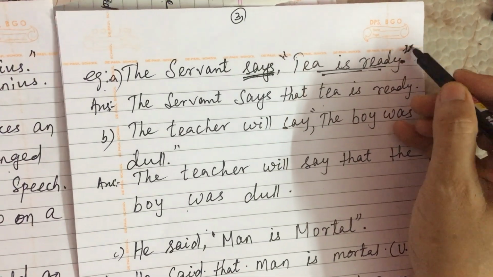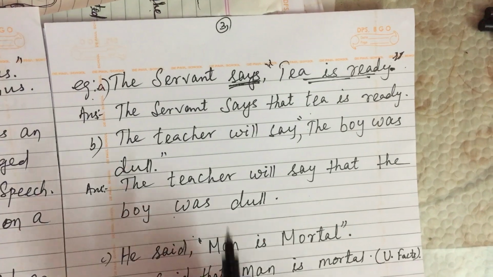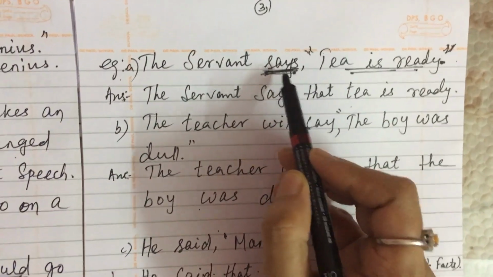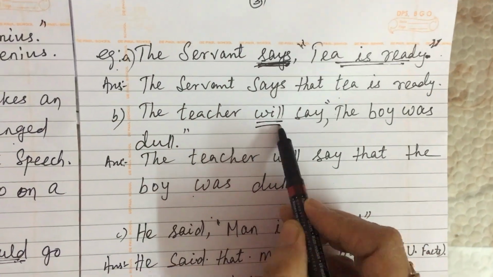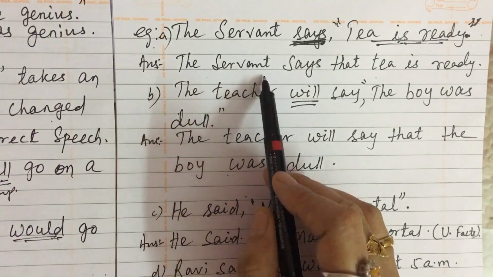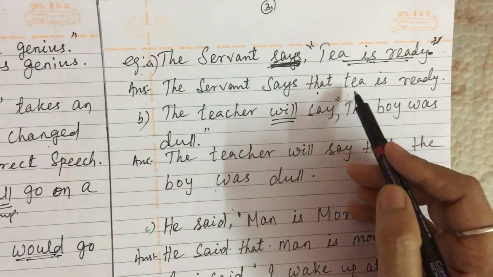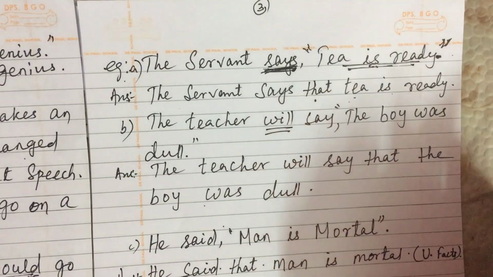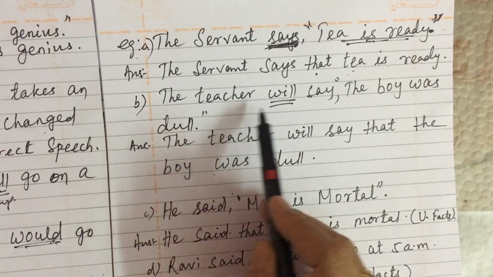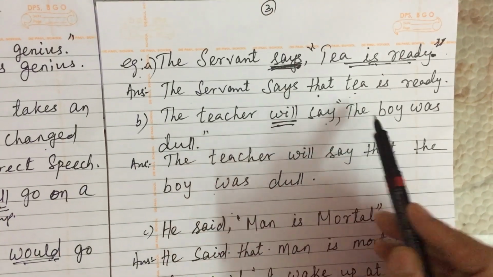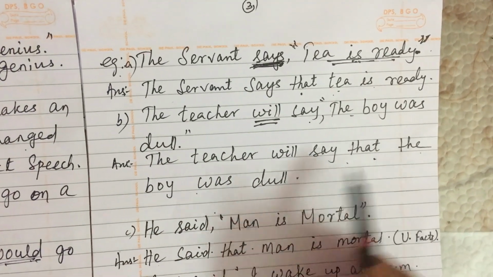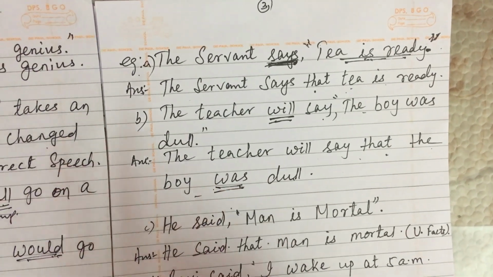When the reporting verb is in simple present or future tense, the tense will not change. The servant says that tea is ready. This "is" did not change. Second, future tense: The teacher will say, "The boy was dull." The teacher will say that the boy was dull. The tense did not change.